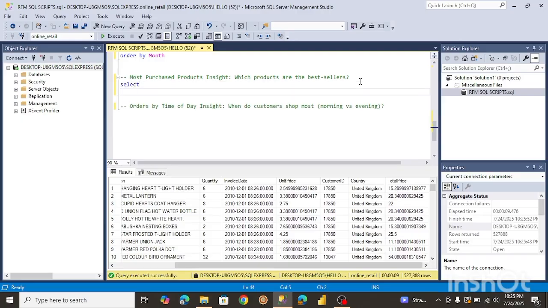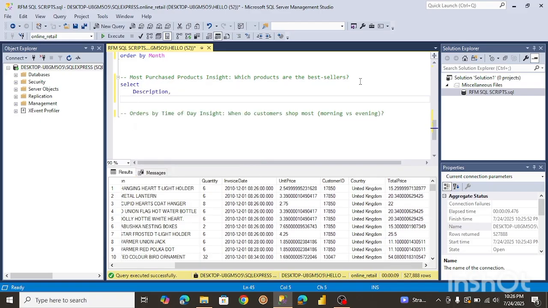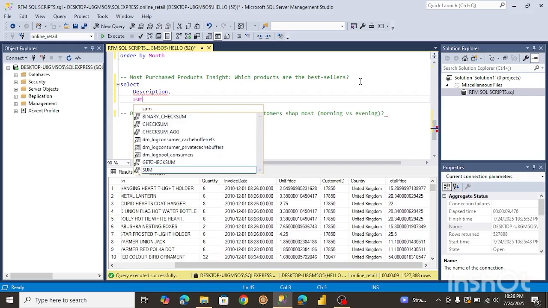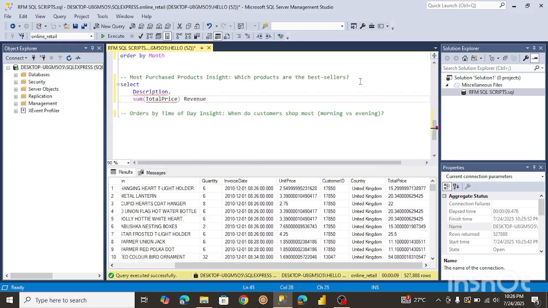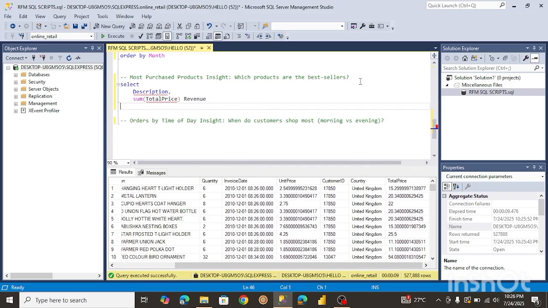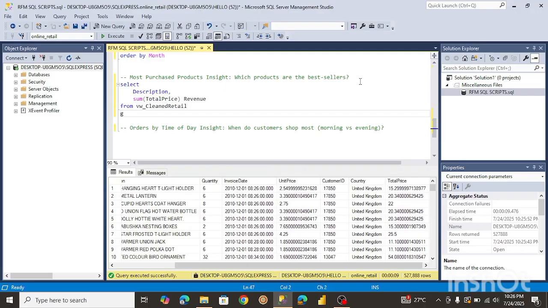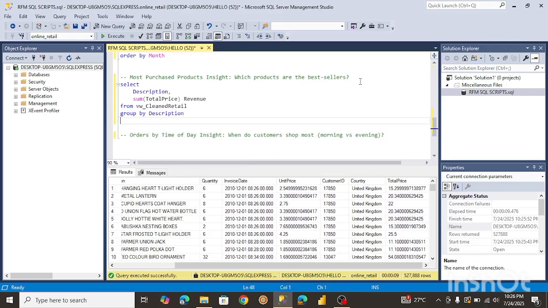I'll select the description, and of course we need the sum of the total price. We're selecting that from the view, and then we're gonna have to group by the description. And yeah, we might also have to order by the revenue in descending order.